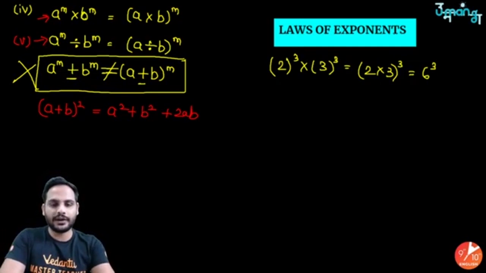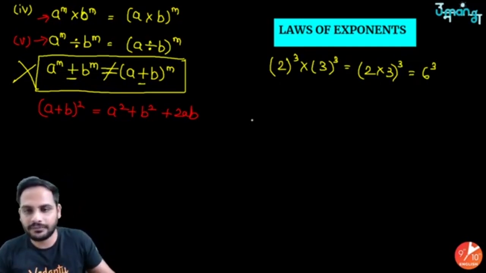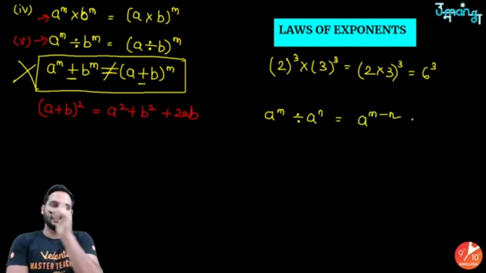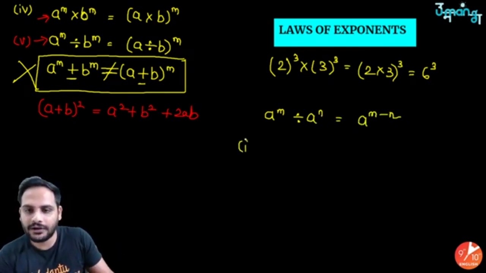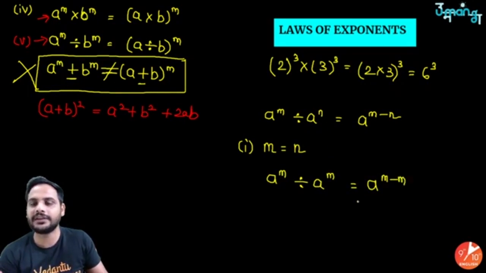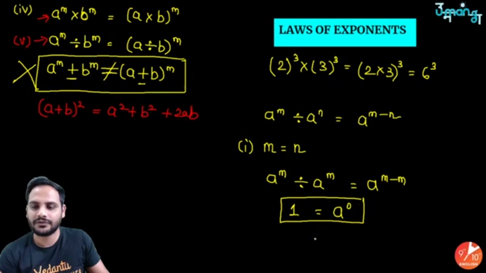Now there are two more extra laws which we will be deriving from this law. A raised to the power m divided by a raised to the power n is equal to a raised to the power m minus n. First case: what if the power is same, m and n are equal? So I can rewrite it as a raised to the power m divided by a raised to the power m, is equal to a raised to the power m minus m. I am replacing n with m because both are equal. So a raised to the power m upon a raised to the power m is 1, and a raised to the power m minus n is a raised to the power 0. Got it? So from here you got to know that a raised to the power 0 is equal to 1.